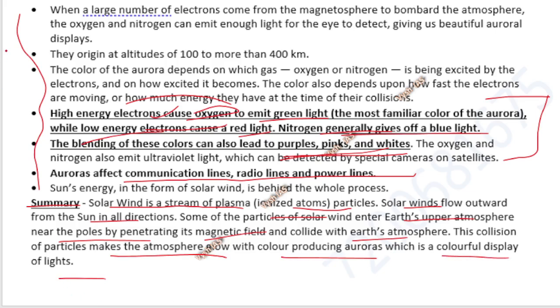So whatever in that full with the technical numbers and names we gave, this is the summary of Aurora. In case a mains question comes on Aurora, this is what you have to write as your opening introduction line, and then you are done. Simply don't waste pages and pages of writing too many things, because you have word limit also in mains. Okay, so this is about the Aurora.